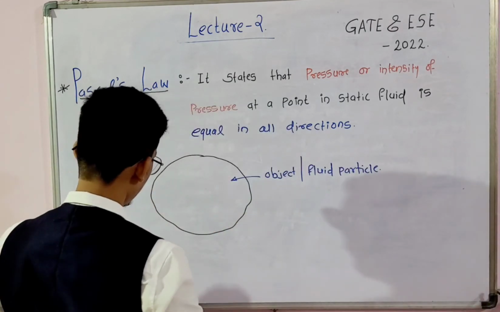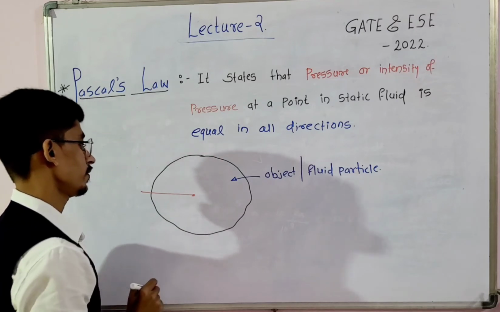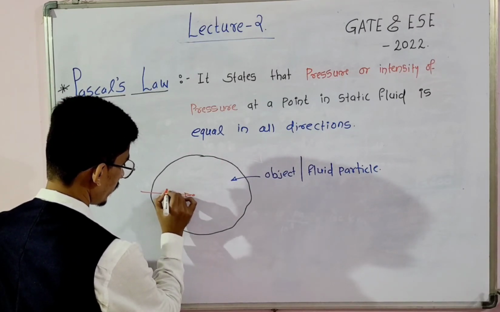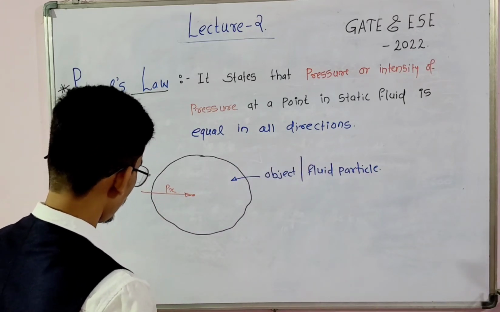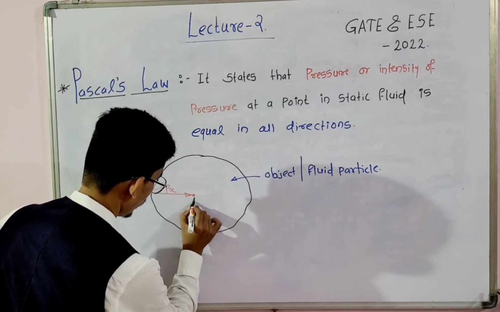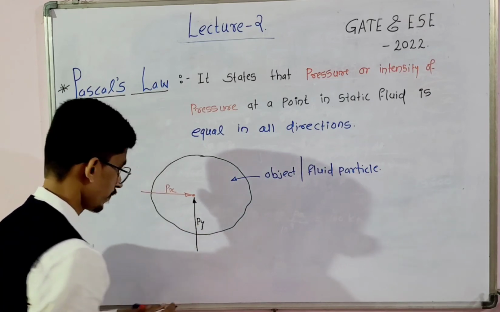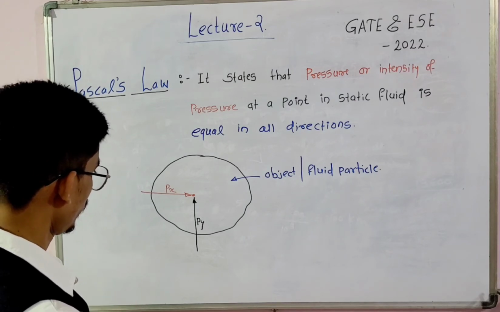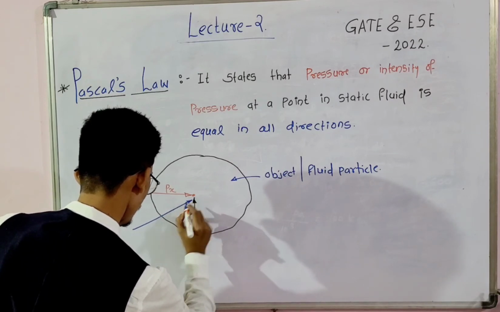Let's take the intensity of pressure at this point as Px, in this direction as Py, and here it is Pz.